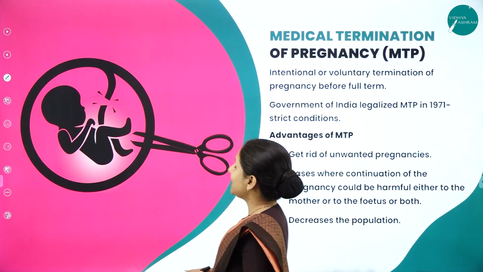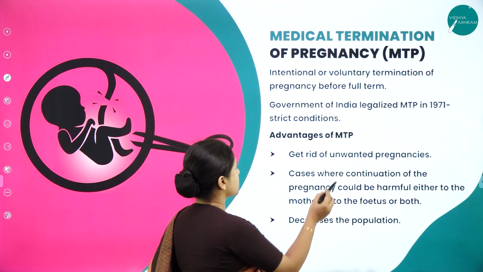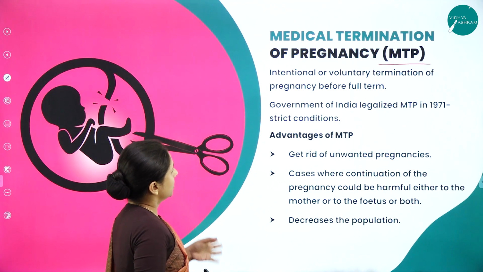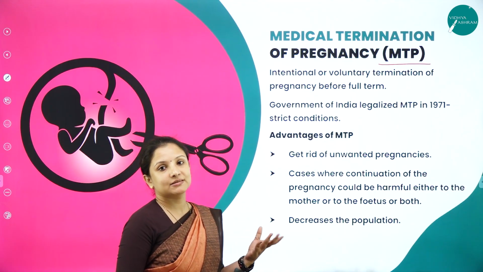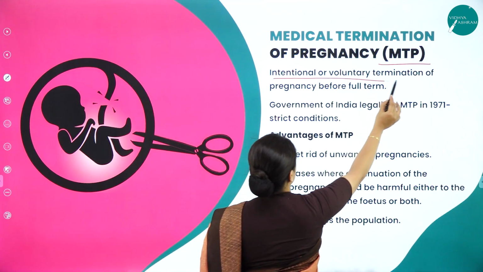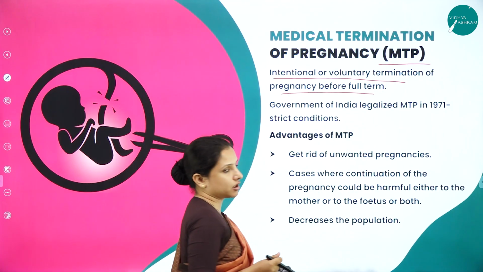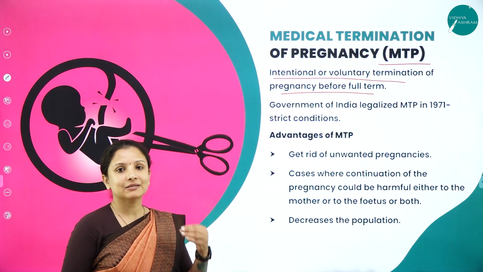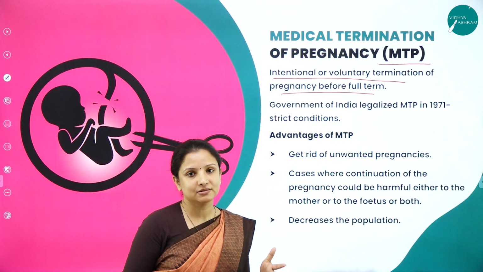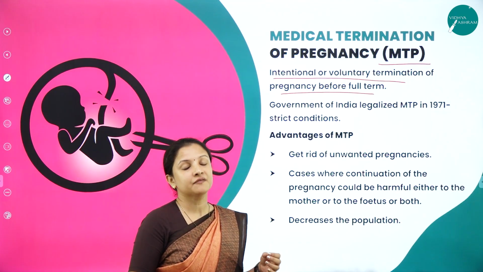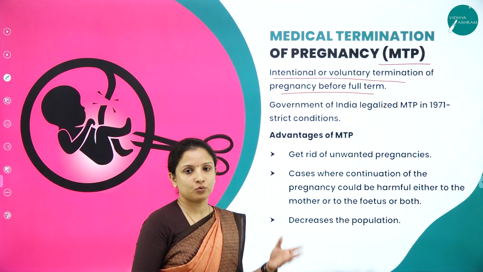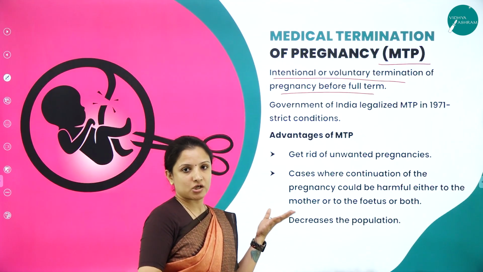So in this session, that is of chapter 3 reproductive health, we will learn about medical termination of pregnancy, and also the reasons of infertility in males and females. Talking about medical termination of pregnancy, in short called MTP, this is one of the important questions. Medical termination of pregnancy is intentional or voluntary termination of pregnancy before full term, that is within the first 3 months of the child's development.